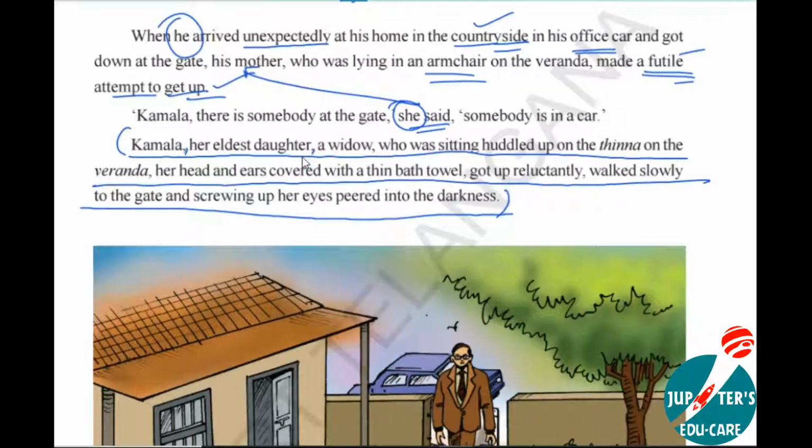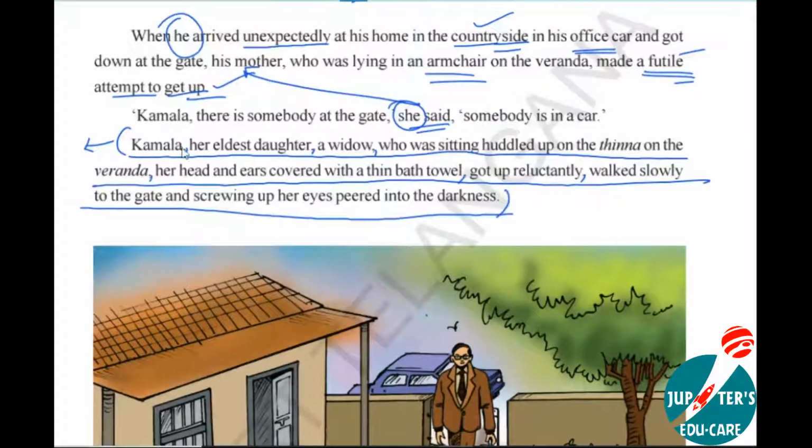Her eldest daughter, a widow, who was sitting huddled up on the thin veranda, her head and ears covered with a thin bath towel, got up reluctantly. Why these commas? With this, we have some grammar topic. Here he is giving a clear explanation, extra information. Are you getting my point, my dear children?